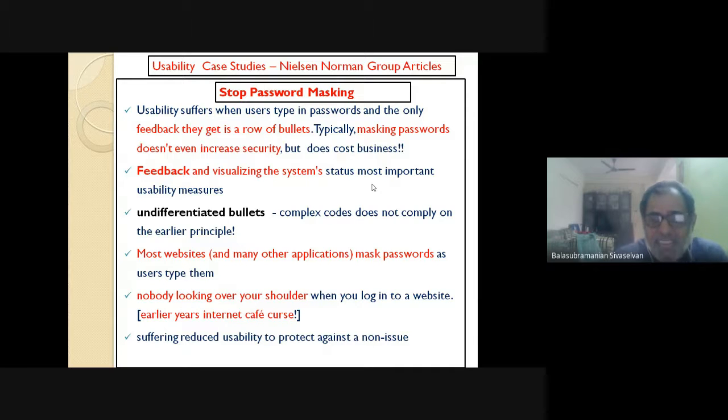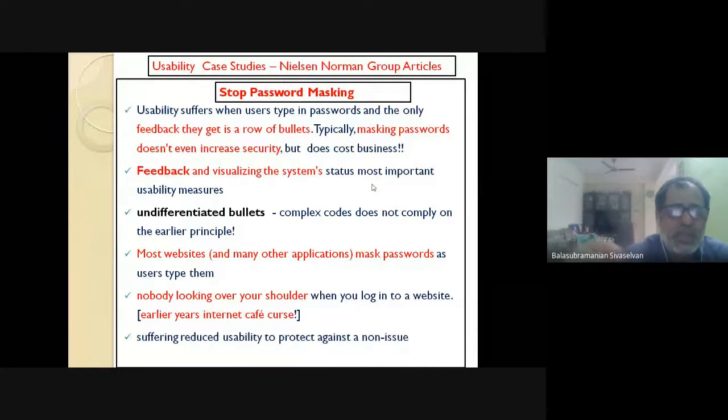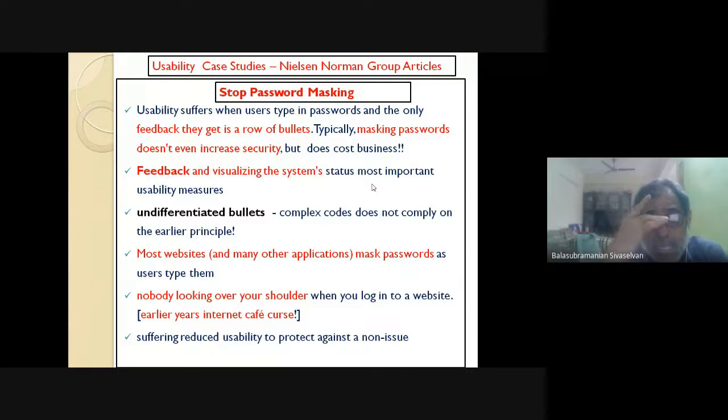Given this day and age, it is almost always one-to-one access, with nobody looking over your shoulder. The usability community strongly feels this password masking business must stop. I think at least Windows has brought in an eye symbol towards the right so that it makes the password visible. They are going one step further, saying make the password visible by default. If somebody wants, give them an option of disabling it, because it is no longer meriting the situation it was brought in for. So this is one strong observation from Nielsen's team.